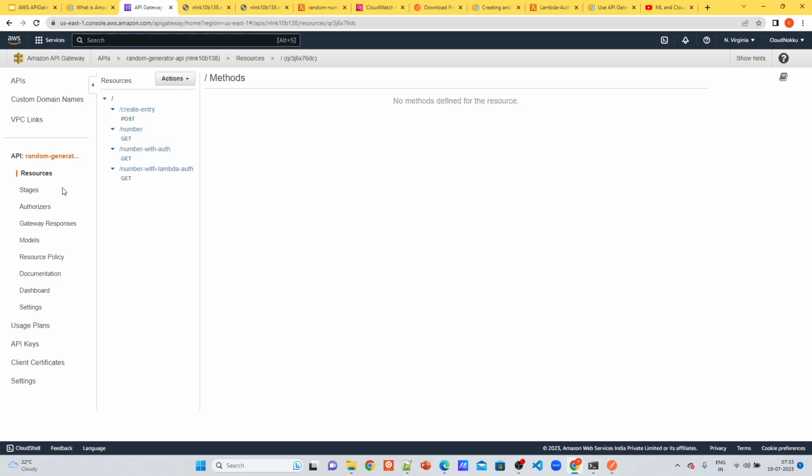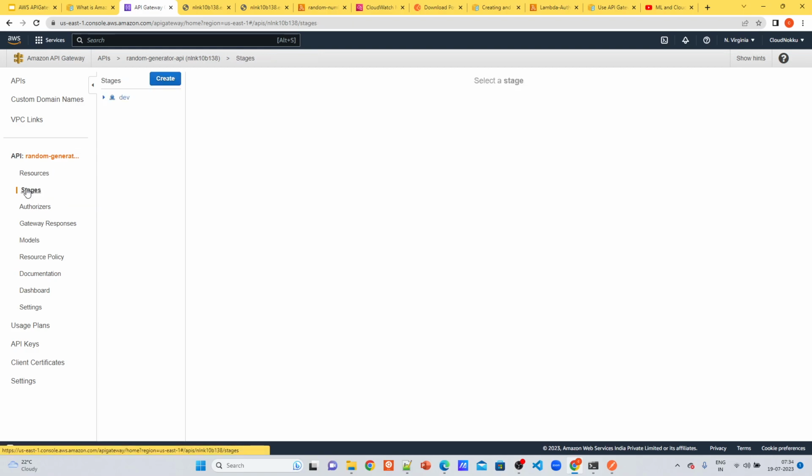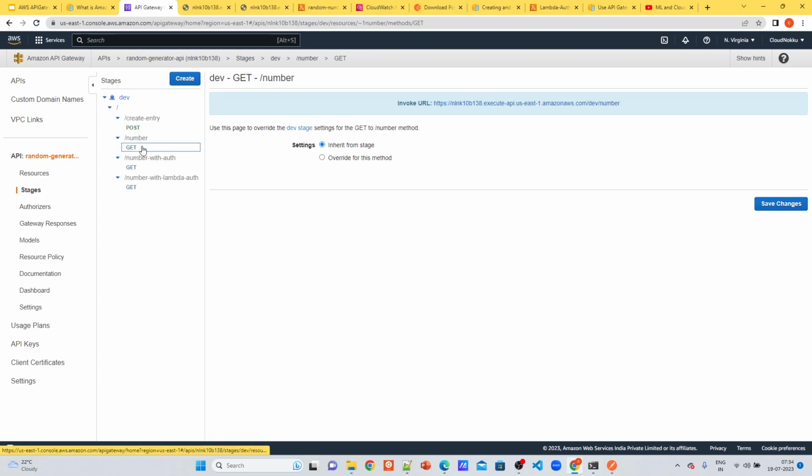Here you can see this is how it looks. To start with, this is how an API looks, for example, where a number is returned. These APIs can be tested from different places. I can test it from here in the browser.